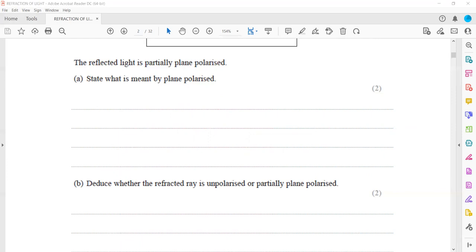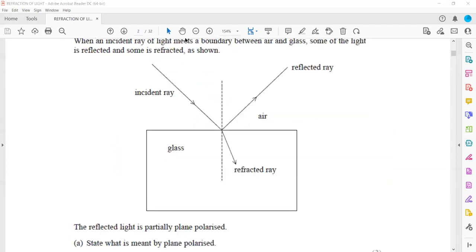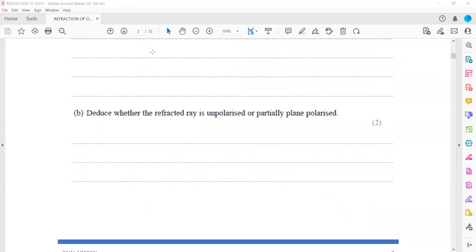Normally, if partial reflection and refraction occur and the reflected ray is polarized, the refracted ray is also polarized. The refracted ray does not have too many planes of vibration, so it cannot vibrate in many planes. That is why it must be partially polarized.